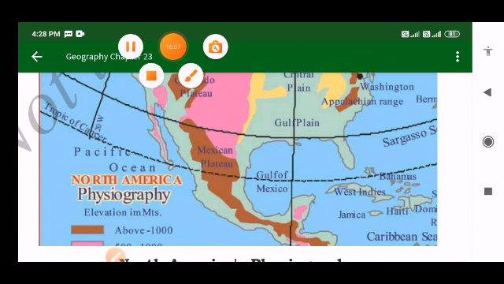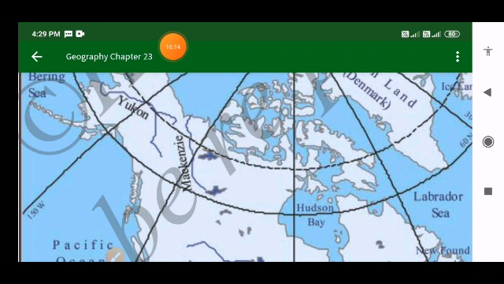It has an indented coastline except in the south where the isthmus of Panama is. The coastal plain is narrow in the northeast and widens towards the southwest.